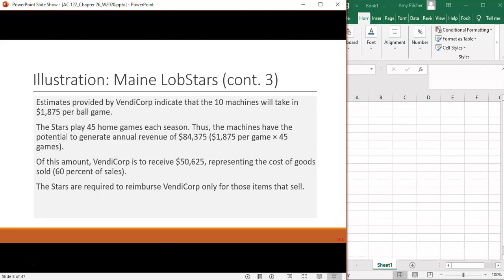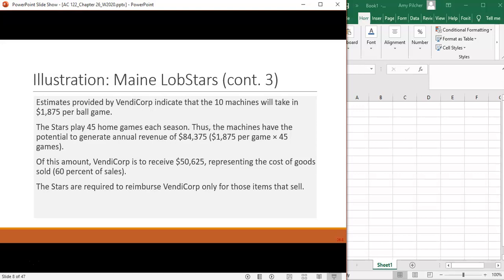We need to estimate how much money we think we're going to make on the machines and how much the machines are going to cost us. We estimate that we're going to make about $1,875 per game. We have 45 home games per season, so we can generate annual revenue of almost $85,000.